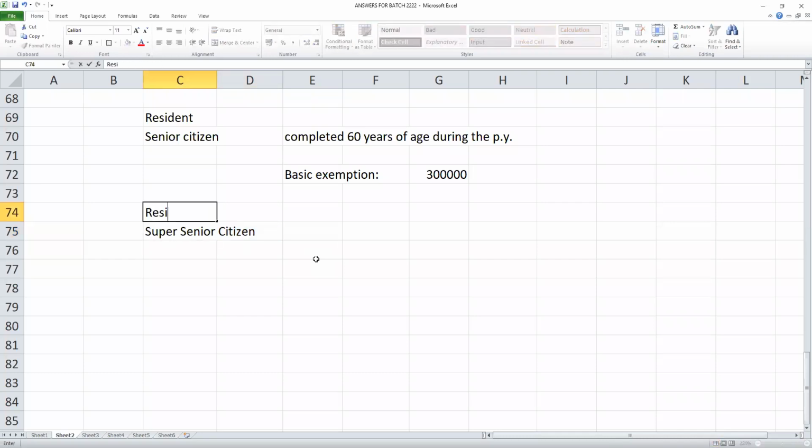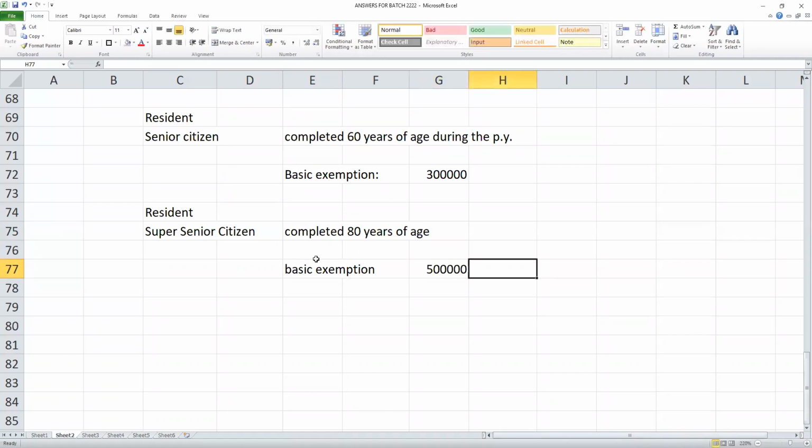Who is a super senior citizen? One who has completed 80 years of age. Once 80 years are complete, the basic exemption under the income tax law is straight away 5 lakhs. A super senior citizen is otherwise called a very senior citizen.